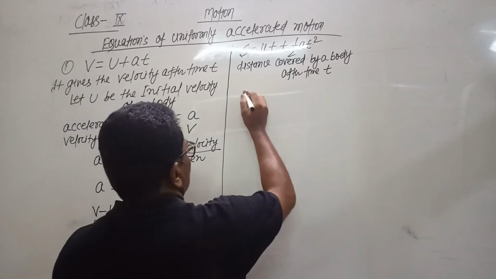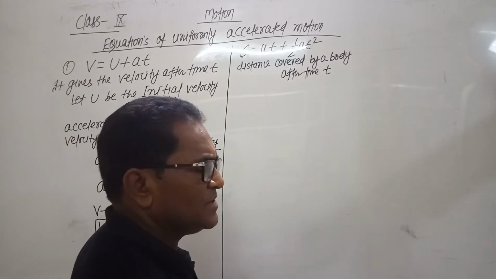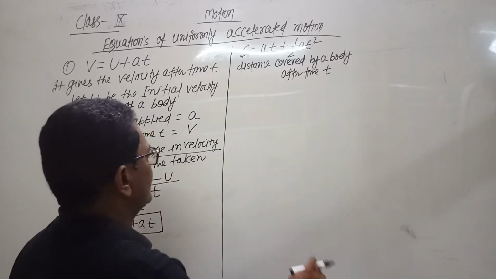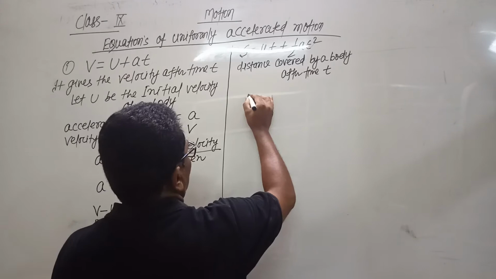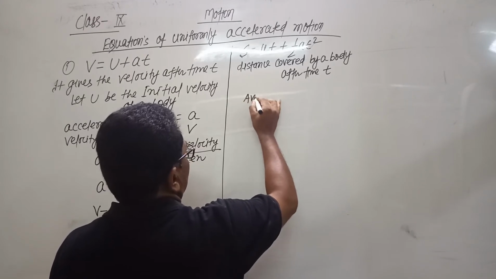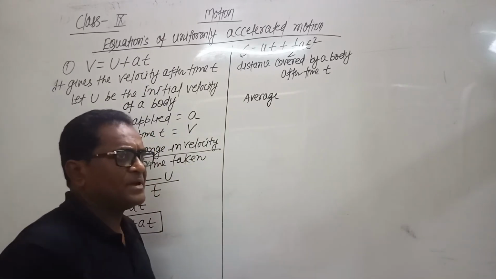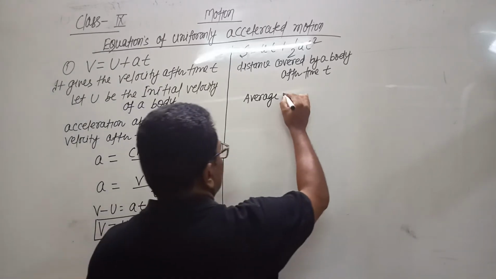So let u be the initial velocity, v the final velocity, a the acceleration, and t the time taken. We know the formula for average velocity. Already we have studied average velocity in a previous video.